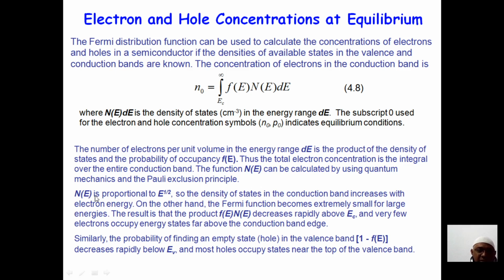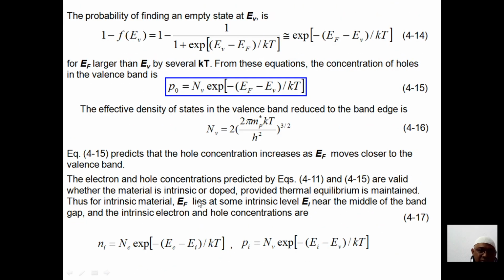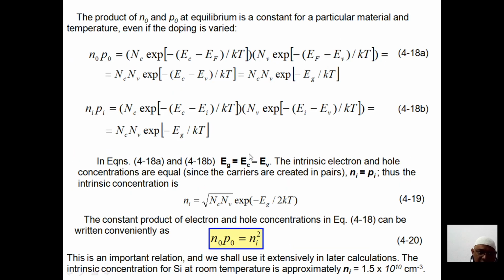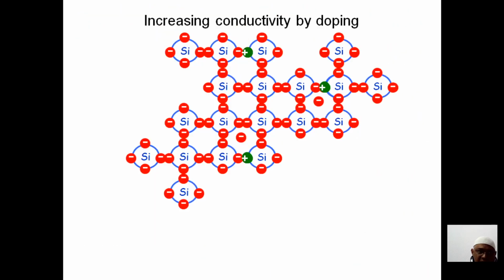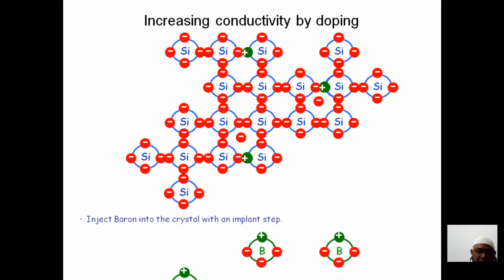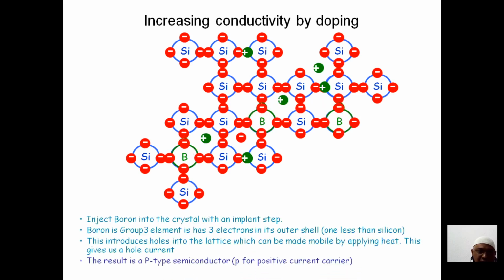Here Z of E or N of E is proportional to E to the power of 1/2. This is the value that we have already calculated in the last class. Now we are not going for that, because we just calculated it. So now we'll start the next important aspect.